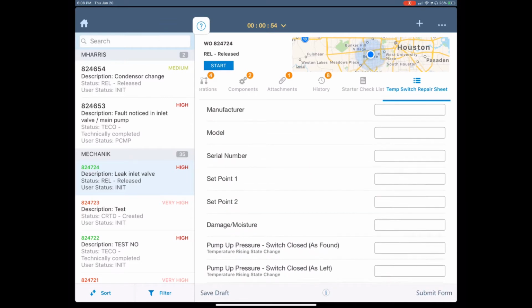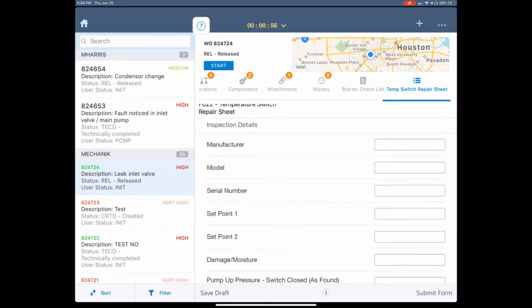These are custom forms based on the Race Dynamic Forms engine that can take any PDF, paper, Excel, or Word document and convert it into digital form, and link those forms to objects such as work orders and notifications. So it integrates paper processes that are part of your plant maintenance process directly into the work order.